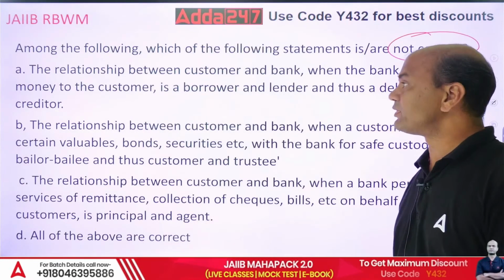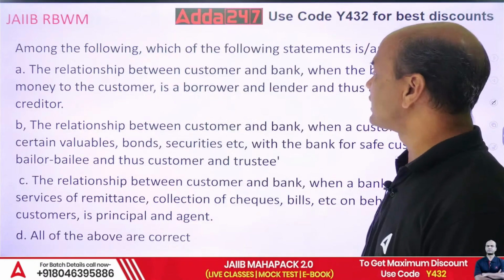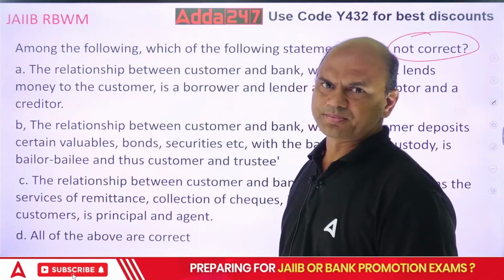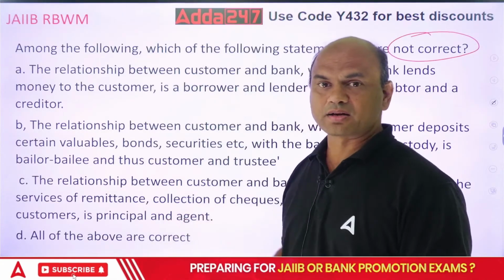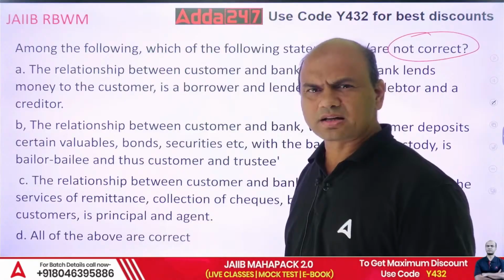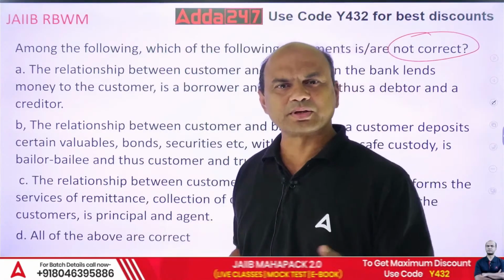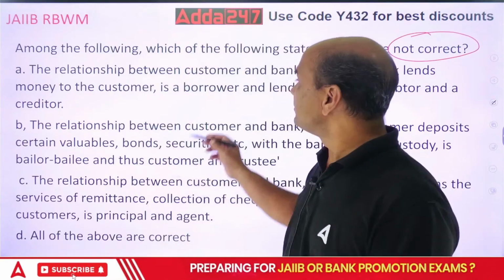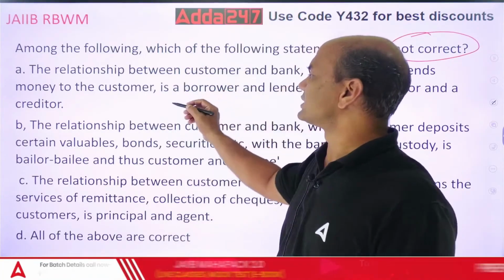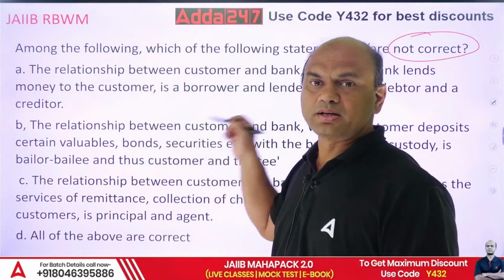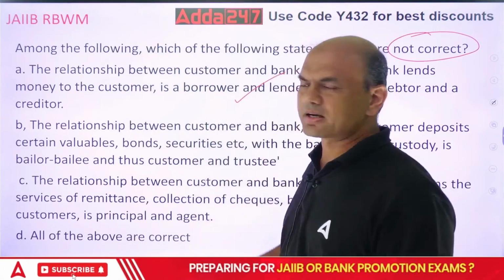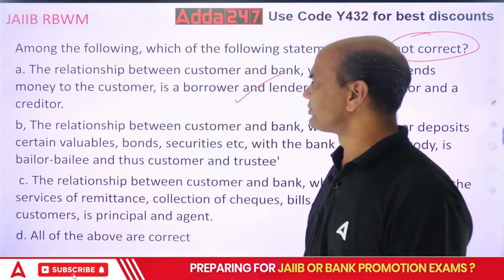Of course, who is the borrower, who is the lender, that we can check. Creditor, debtor. Who is the creditor? Bank is the creditor. Debtor is the customer. Borrower is the customer. Lender is the bank. So the relationship between the customer and the bank is debtor-creditor.